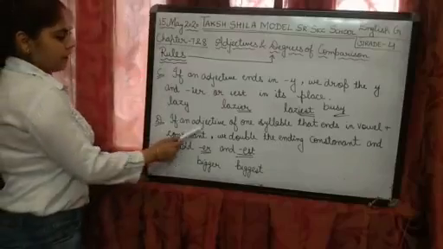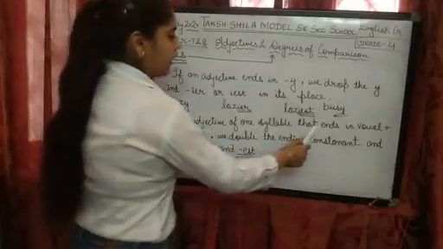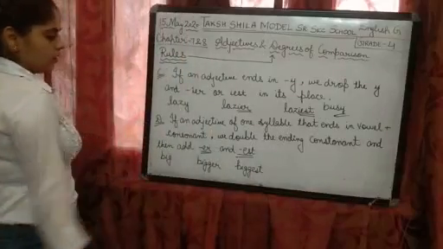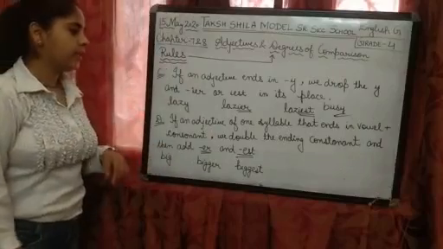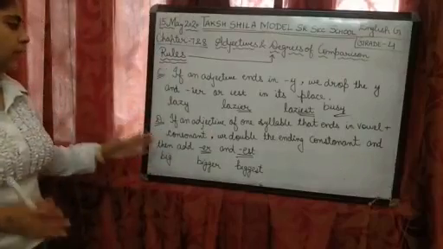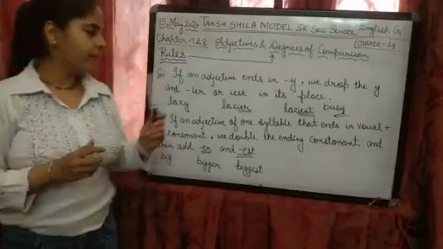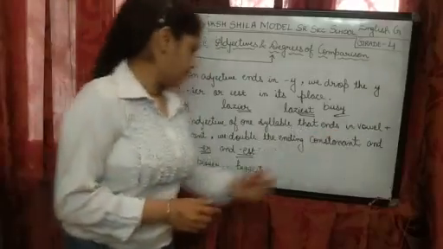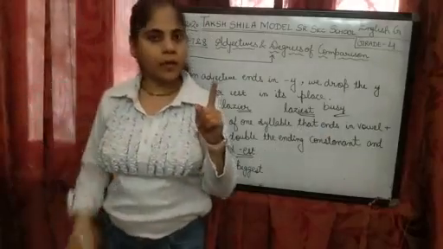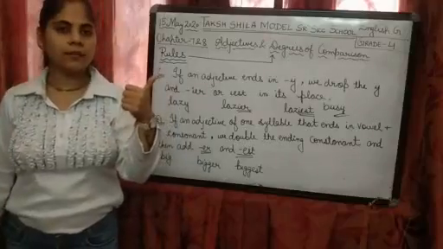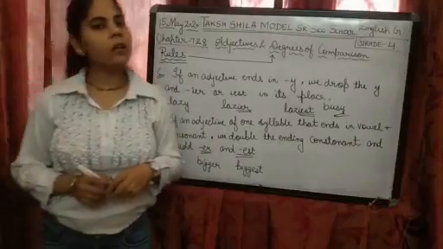Next, if an adjective of one syllable ends in vowel plus consonant, we double the ending consonant and then add ER and EST. It means अगर कोई adjective ends in vowel plus consonant, means vowel, do you know what are the vowels? A, E, I, O, U, right? These are vowels and the rest of the letters are consonants.